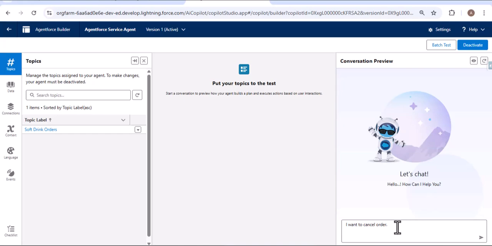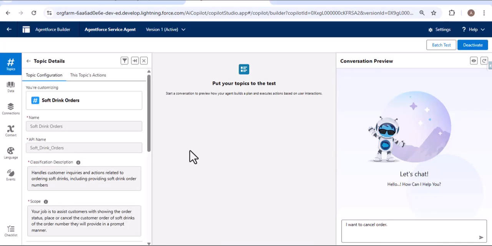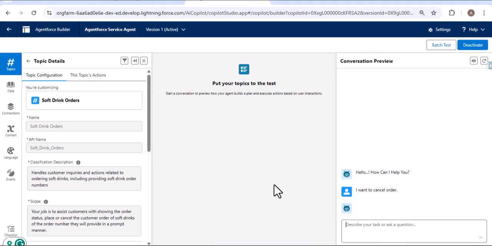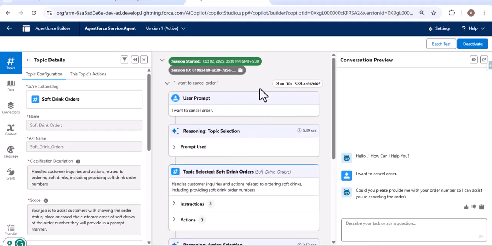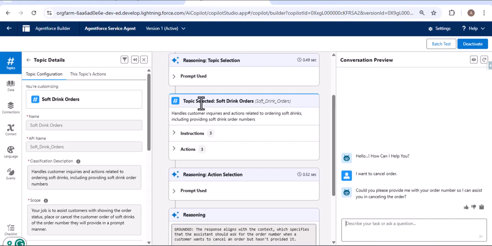Now here I provided the query, but I haven't provided the order number. Now let me open the topic again. After selecting the topic, we will have the instructions. So let me raise the request. As I press the enter key, in the center you can see the prompt has been generated. Here we have the user prompt, I want to cancel the order. After that, as I scroll down, here you can see the topic selected, the soft drink orders.